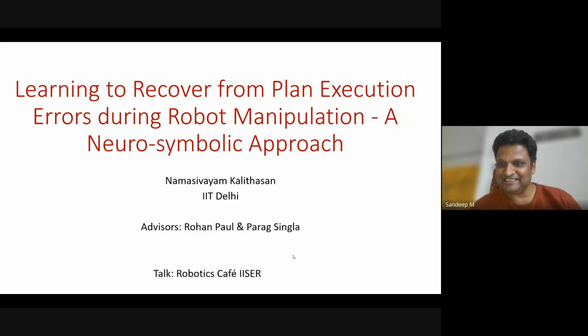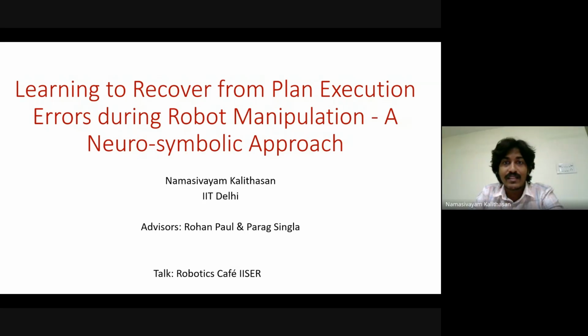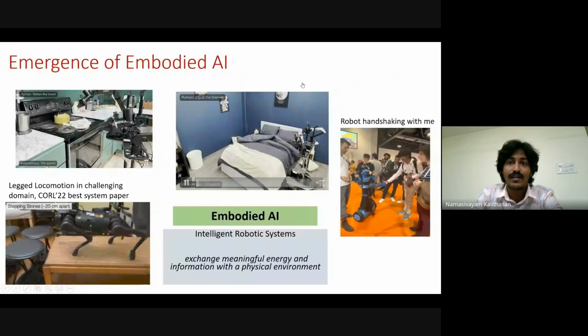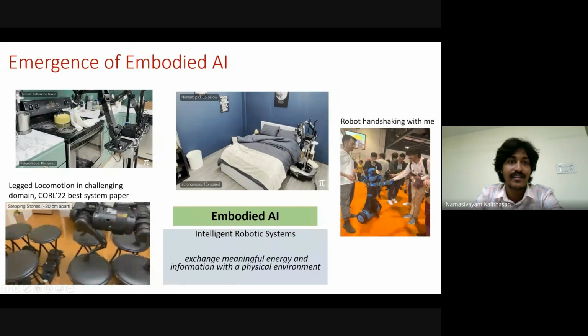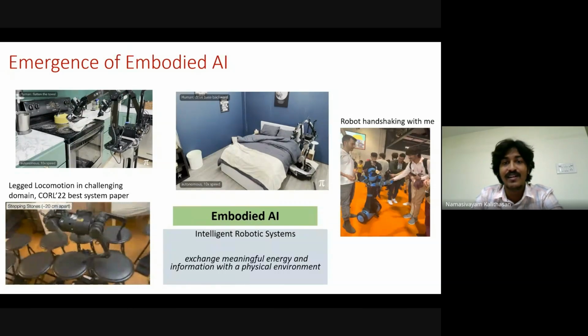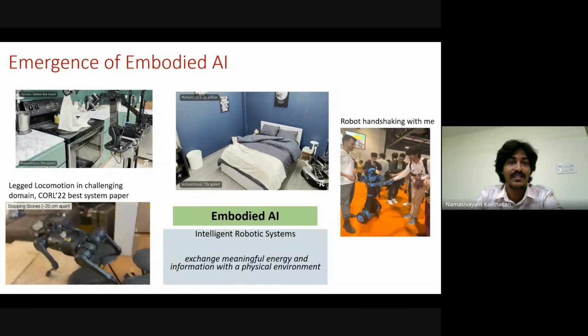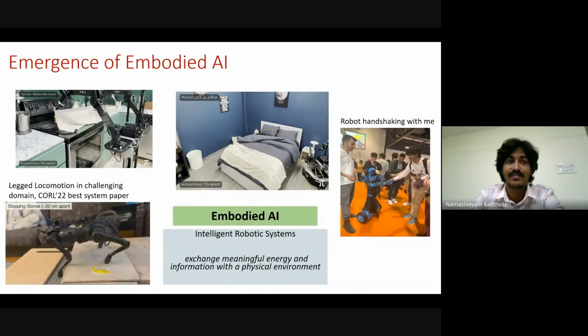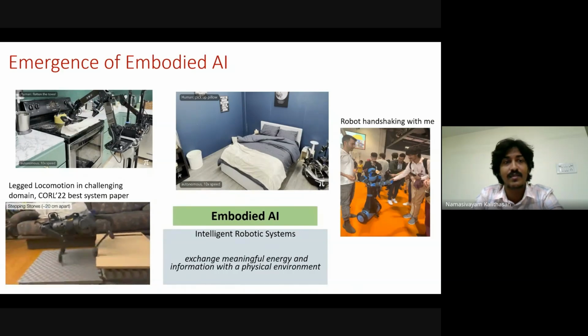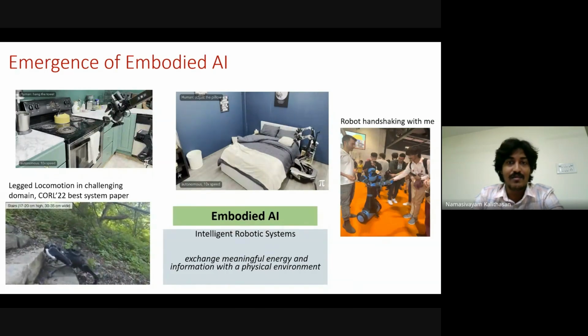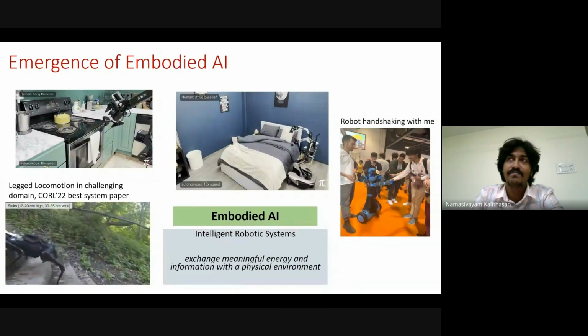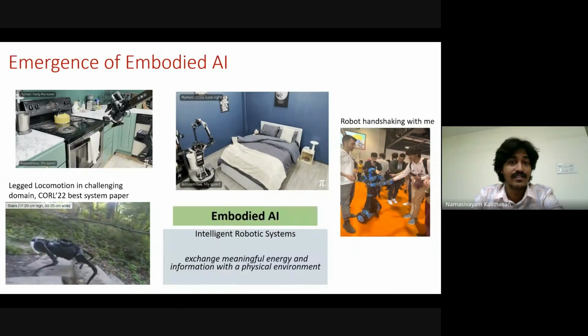Thanks for the introduction. Robots were initially used widely in industry, but nowadays, with the emergence of foundation models, transformer-based architectures and diffusion-based architectures, robotics is slowly coming to the real world. Industry is trying to do household tasks, and robots are already very good at locomotion and things like that.